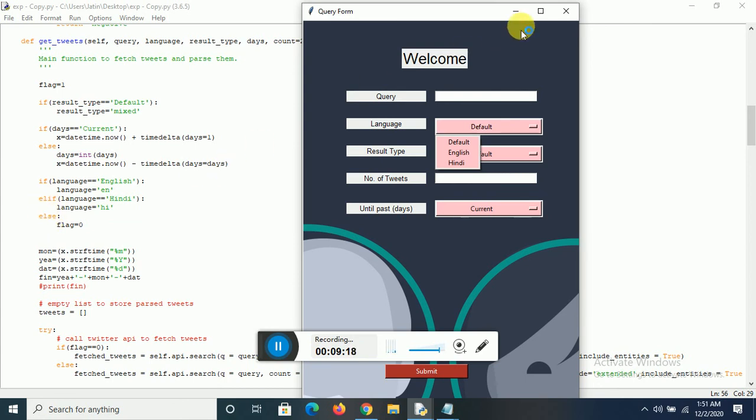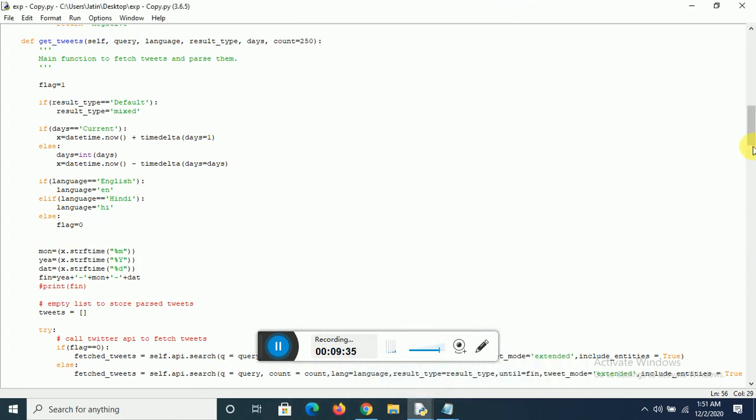Similarly, if the language is English or Hindi, the flag is going to remain 1. Otherwise, the flag would become 0.